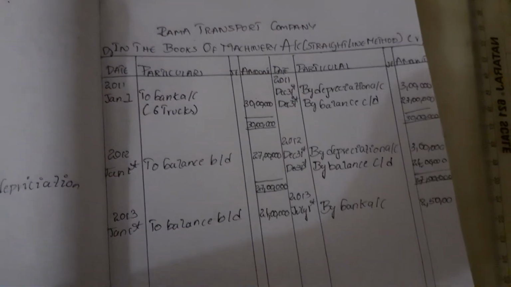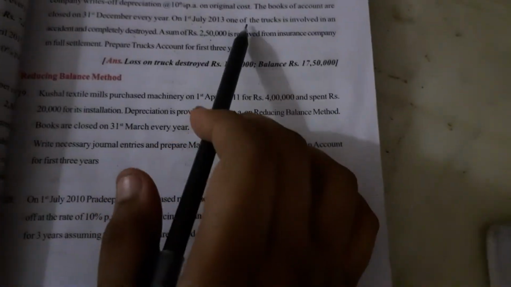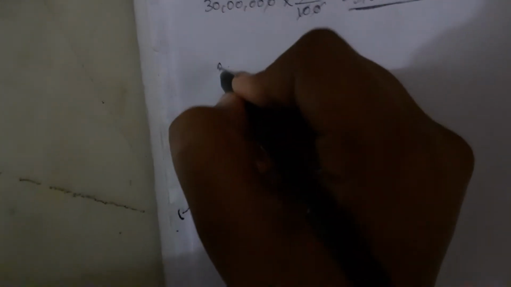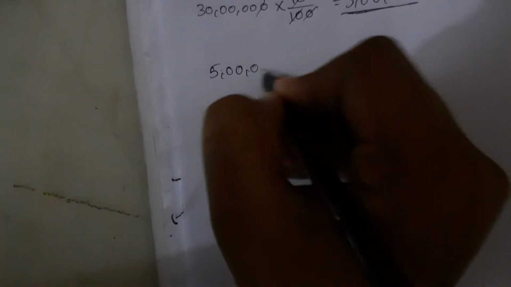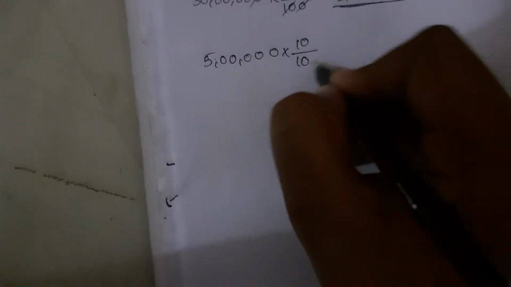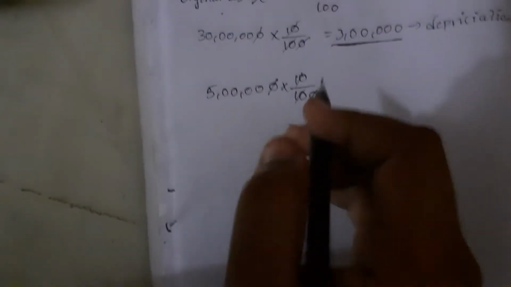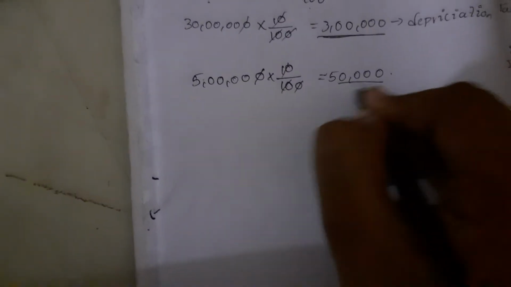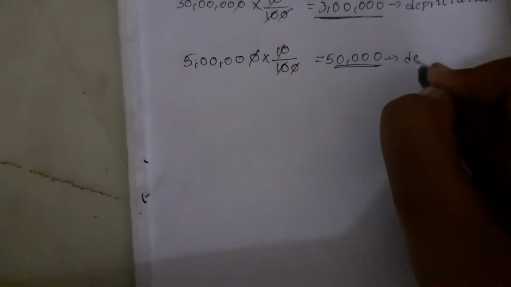Now we need to find the depreciation. As there is an accident for only one truck, we'll calculate the depreciation for only one truck, which costs 5 lakhs. Now we'll calculate depreciation. 10 by 100. The amount is 50,000. This is depreciation.